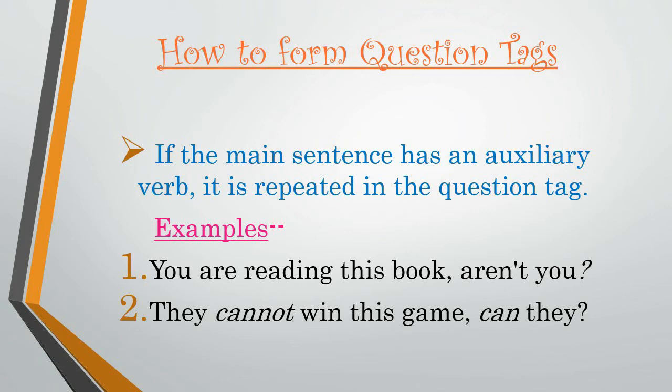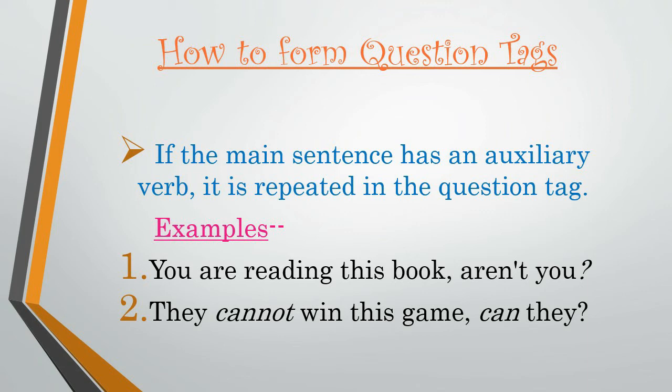Have a look at the examples. You are reading this book, aren't you? Here, I have repeated aren't you once again to confirm if the person is reading the book or not. So, aren't you is a question tag here. Okay? Next.